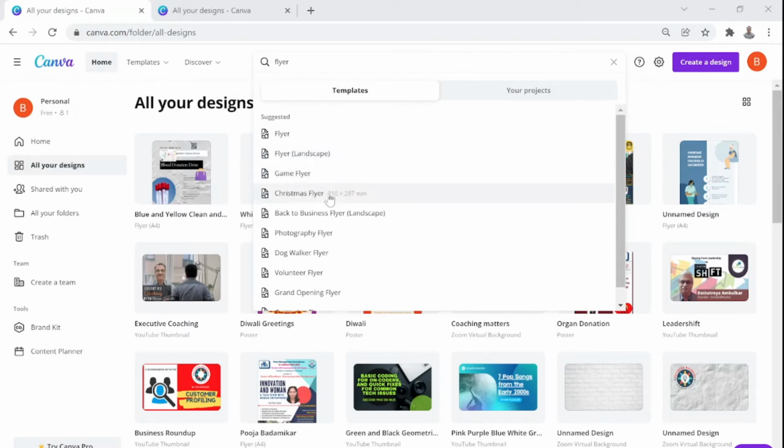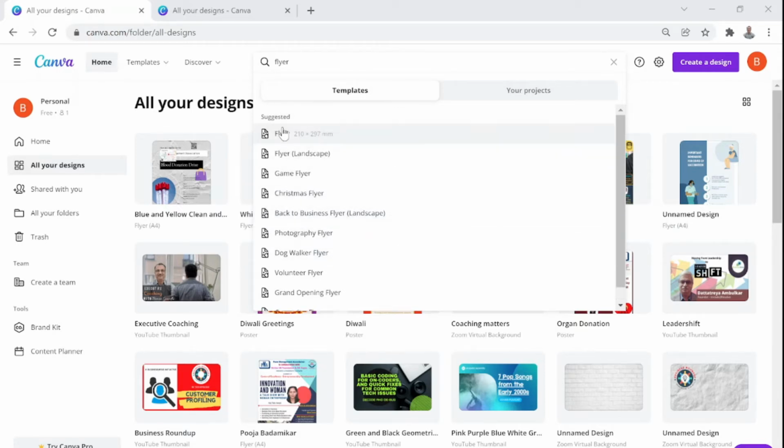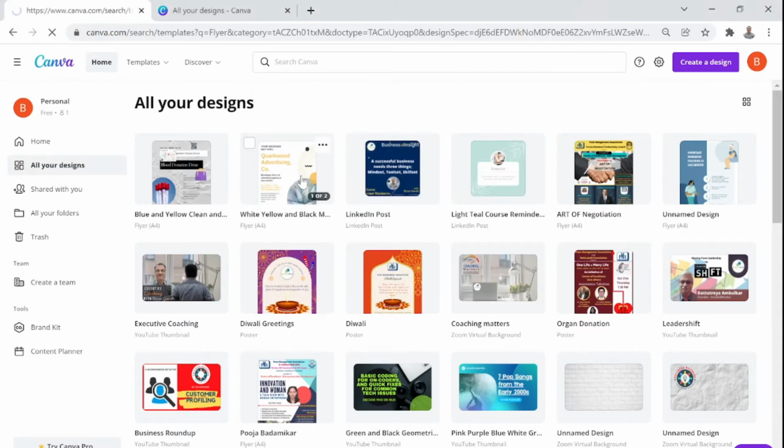Then there are other flyers like game flyers, Christmas flyers, photography flyers, and so on and so forth. What we'll do is simply say flyer. And once I click on flyer, it will take a while and show me a few designs here.